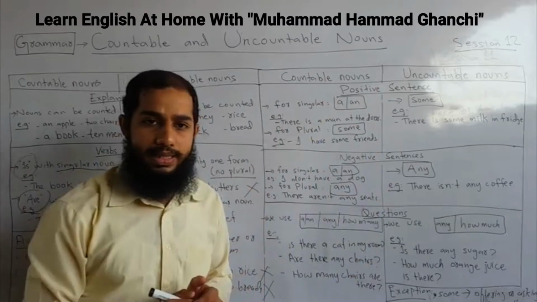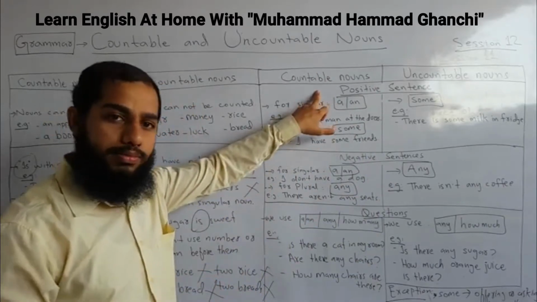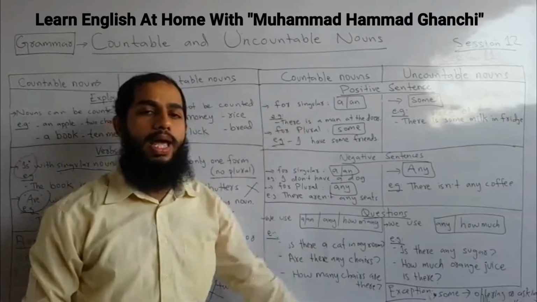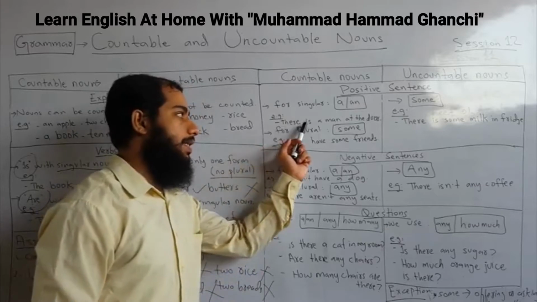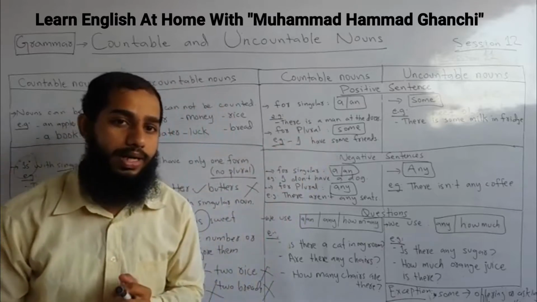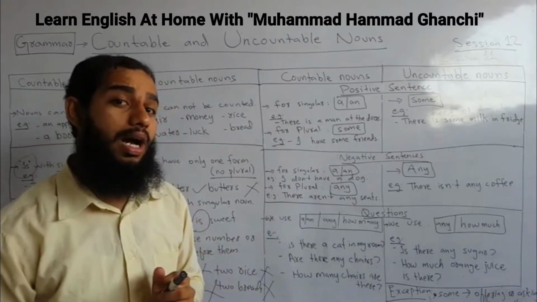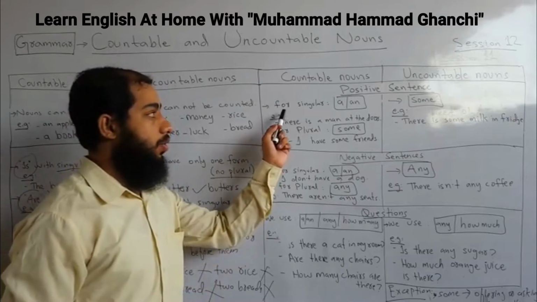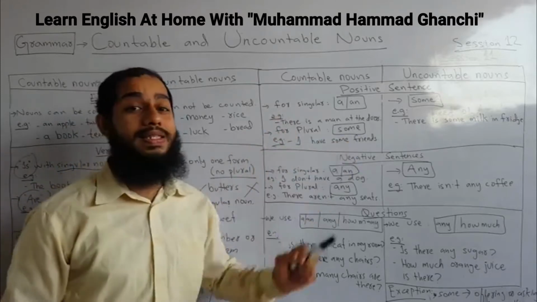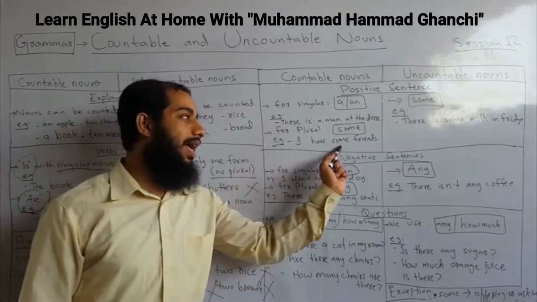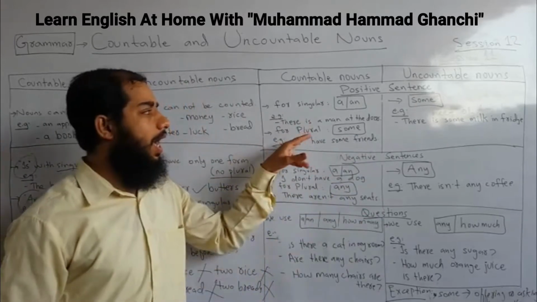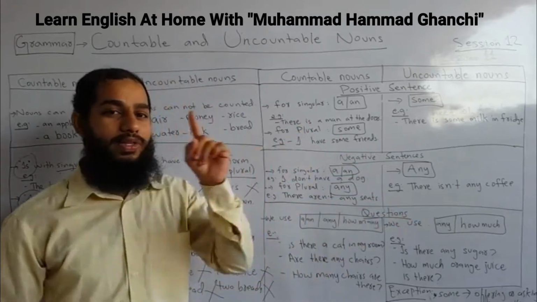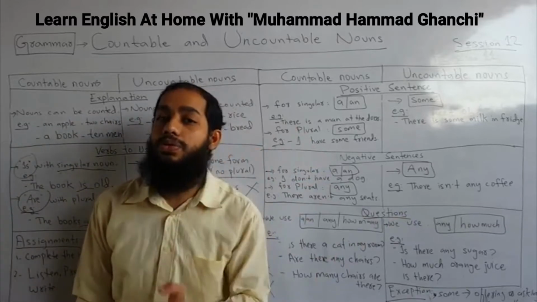Let's talk about positive sentences. For singular, we have a, an. For example, there is a man at the door. You cannot say there are a man. Never. That's a very big mistake, a blunder. So for singular, we use a, an. For plurals, we use some. For example, I have some friends. You cannot say there is some man at the door. Never. So in positive, with singular we use a, an and with plurals we use some.